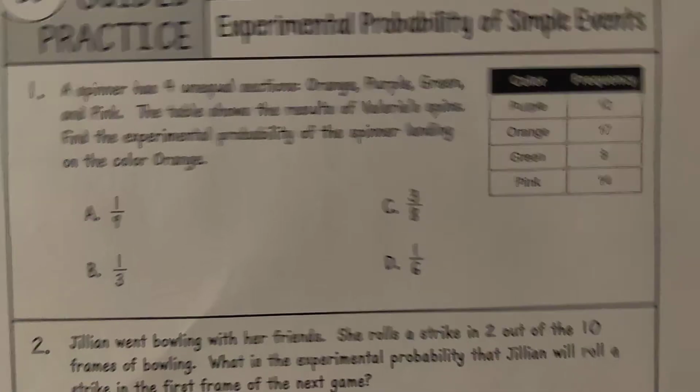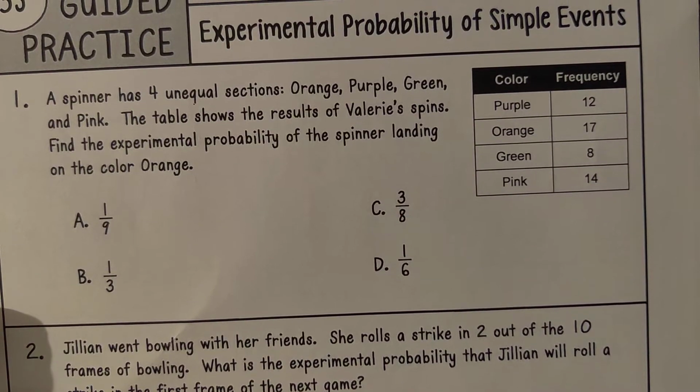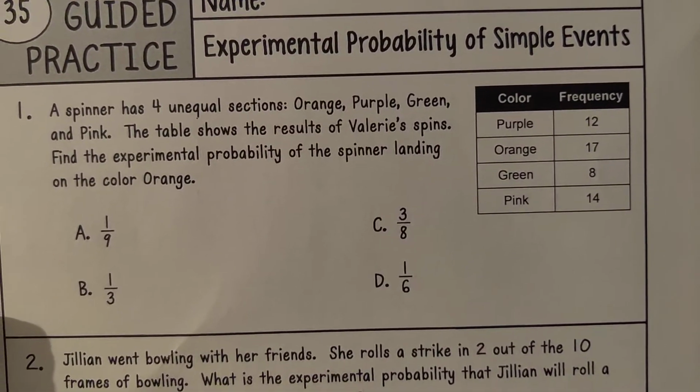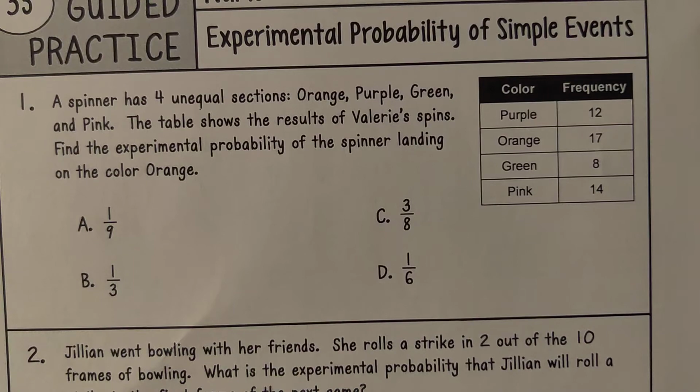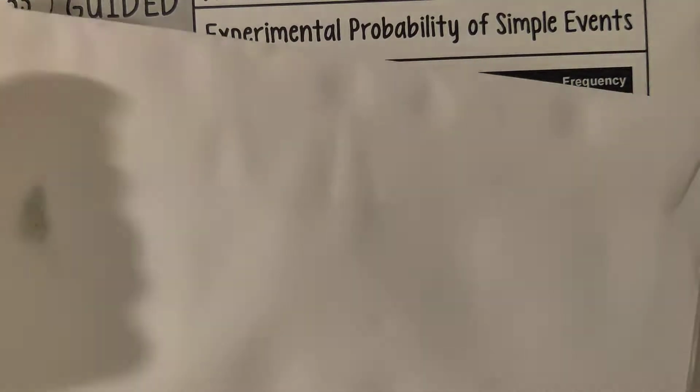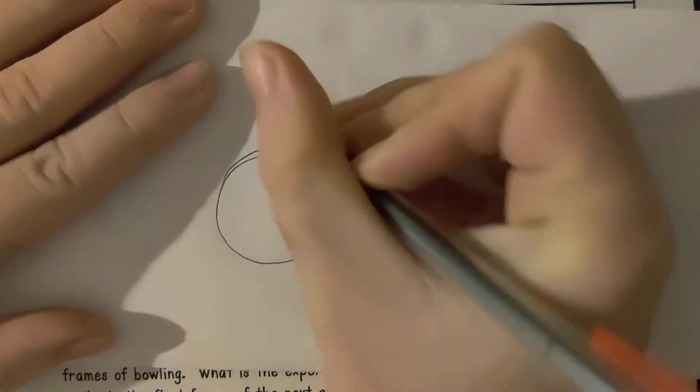Flipping over. The spinner has 4 unequal sections. Now, let's talk about this scenario. A spinner with 4 unequal sections. Now, your spinner may look like this.